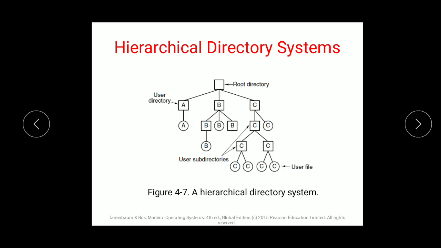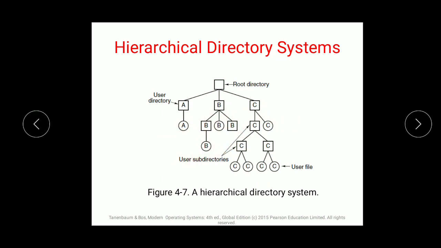So the hierarchical directory system, as the name says, is hierarchy. Hierarchy is levels set for storage. That is, you have one root directory under which you have user directories, and under those user directories you have n number of user files and subdirectories.